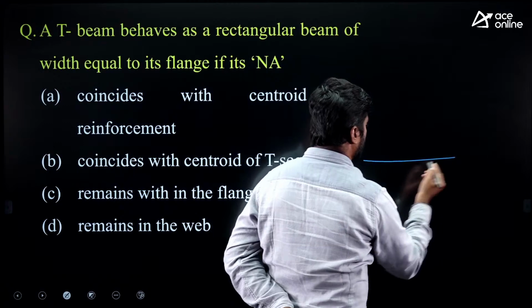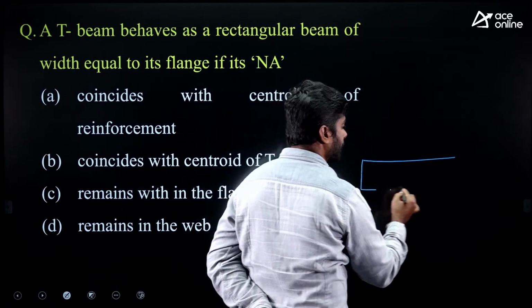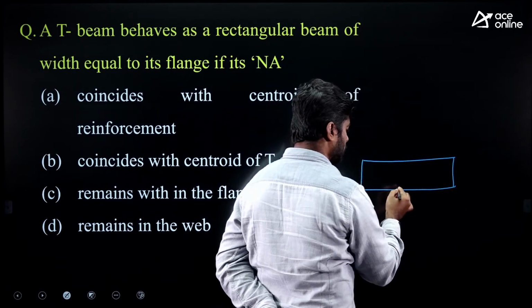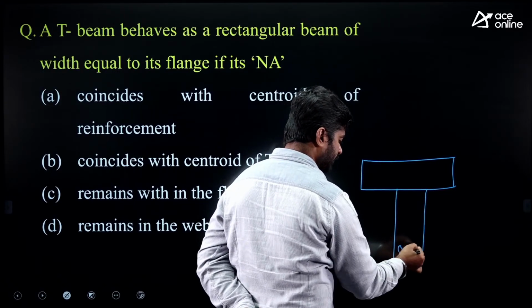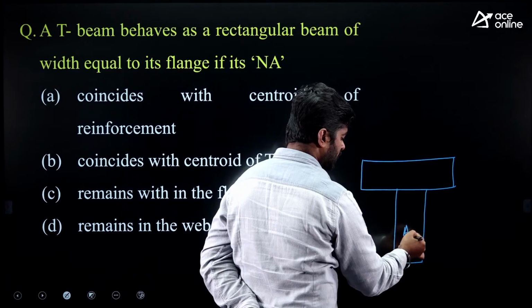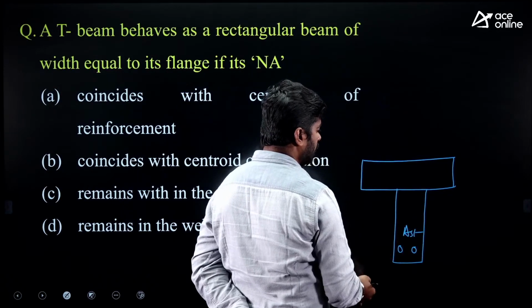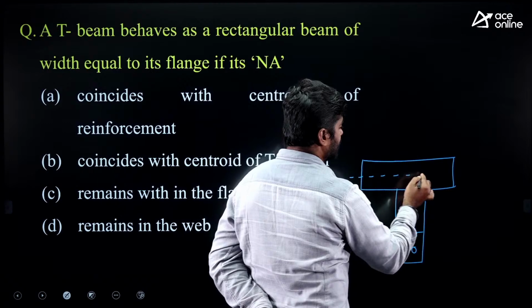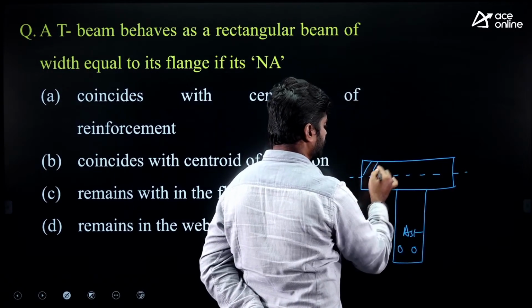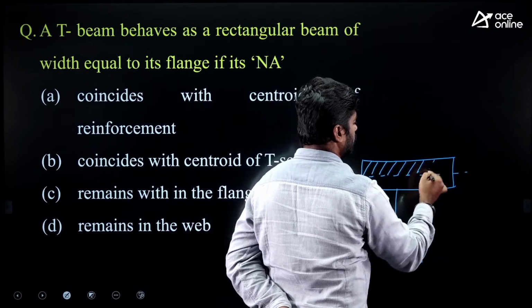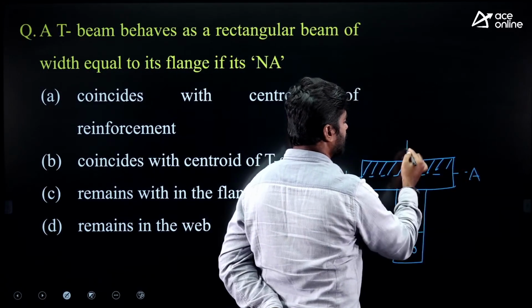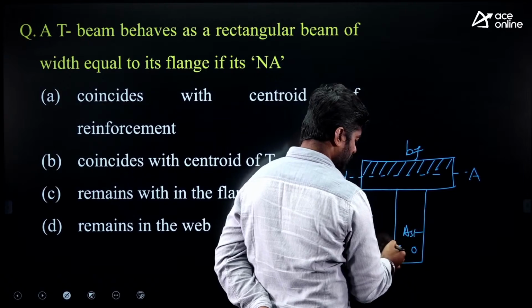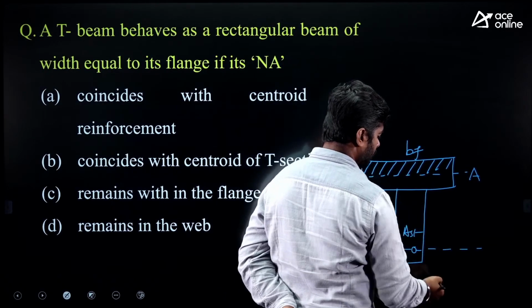Suppose if you take a T-beam section like this, this is a steel reinforcement. Whenever neutral axis lies within the flange, then section is treated like a rectangular section